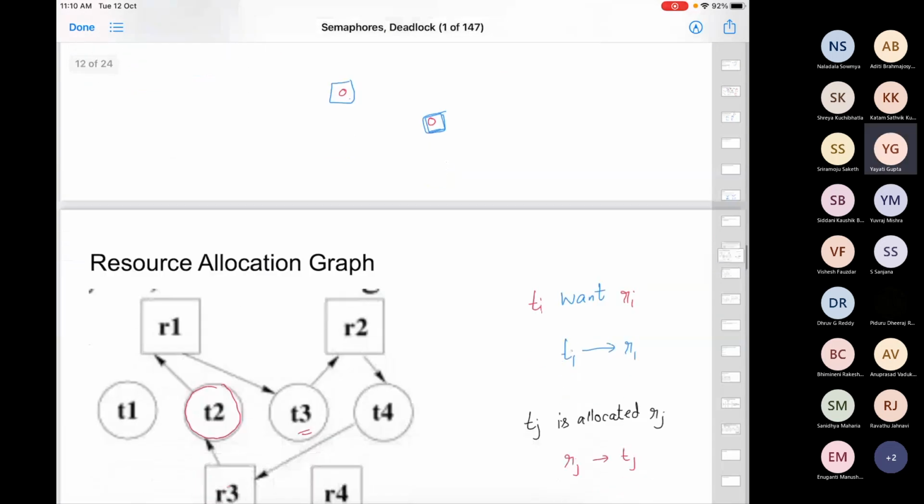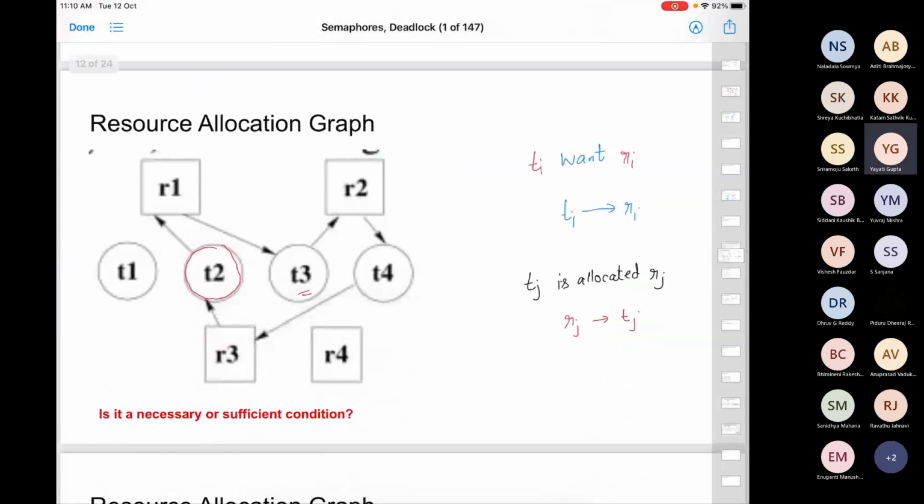And this resource allocation graph keeps changing with time, right? Initially, when you start a process with a lot of threads that require resources, all the edges will be request edges. With time the edges change. If during this time you see a cycle, then there is a deadlock. Maybe you run a process two times: the first time there is no deadlock, the second time there can be.